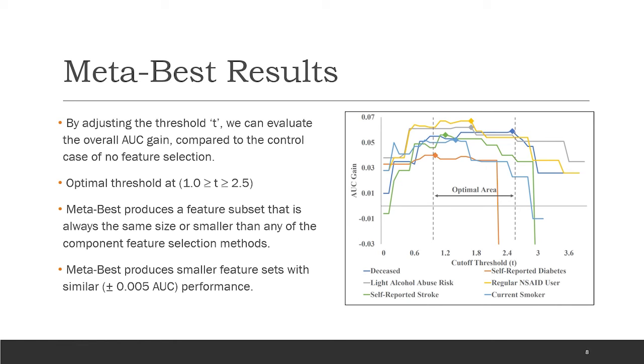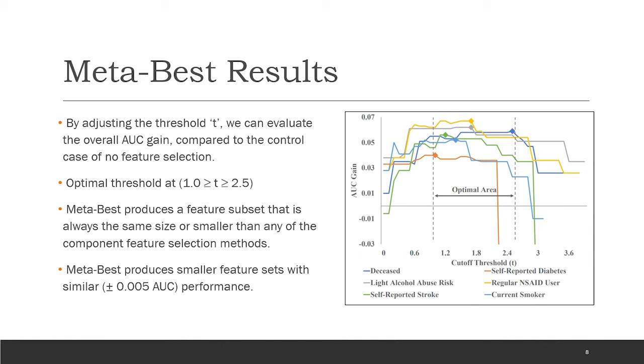We tested our neural network with feature subsets generated by a range of threshold values as shown on the right. By comparing the AUC gain of the feature subsets generated by the MetaBest method with a control case of no feature selection, we show improvement when attempting to classify the given target attributes. We found that a threshold value set between 1.0 and 2.5 was the most effective for our testing purposes. The exact threshold peak varied slightly per attribute, but still fell within these bounds.